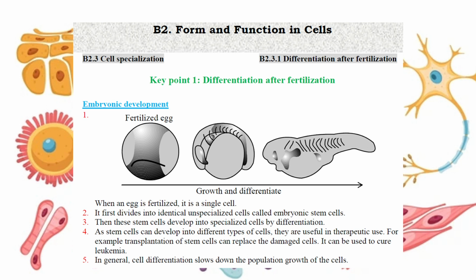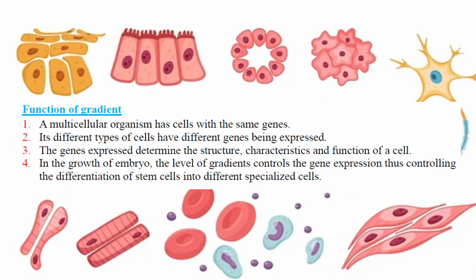They will stop. And then we have the concept called level of gradient, to describe how differentiated the cell is. And a multicellular organism has cells with the same genes. This is the first question. All of our cells have the same genes, but why do we look so different? Because of gene expression.